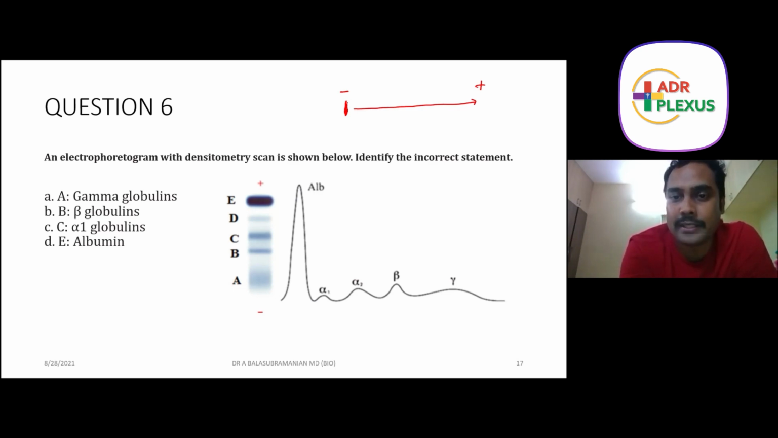The basic components of the sample are only five things. One is albumin. Another is alpha-1 proteins, and sometimes alpha-2 is insignificant. Then beta-1 and beta-2, but mostly beta will be put together. Alpha-1 and alpha-2 will show separately, but beta will be put together. Then there is gamma.